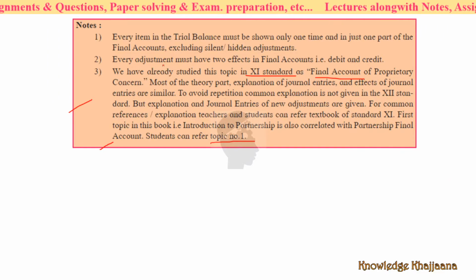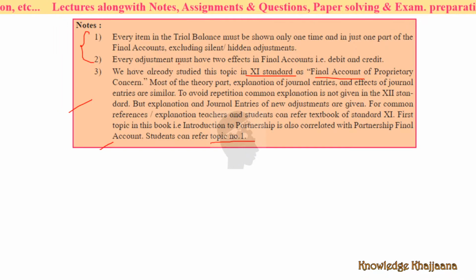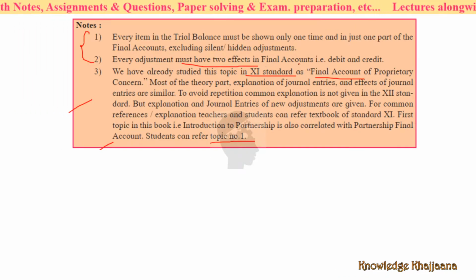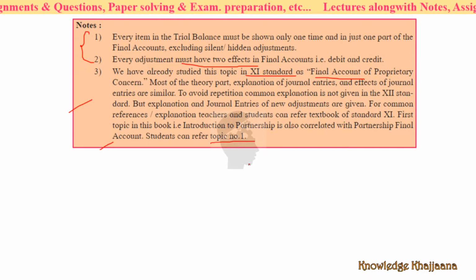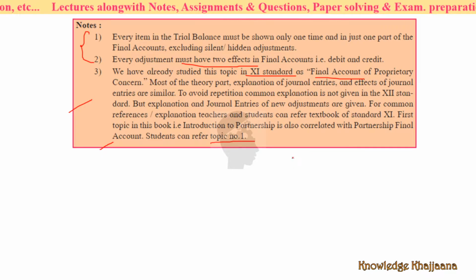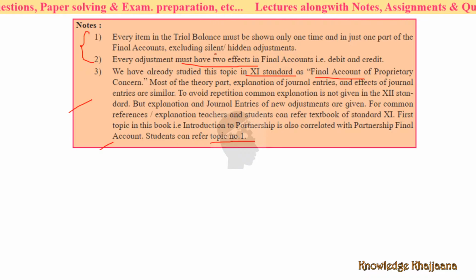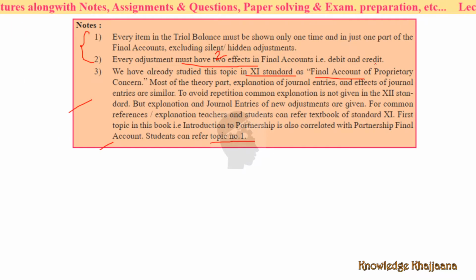But basically you have to remember these two rules. Every adjustment must have two effects. Adjustment means the one which is given below the trial balance for you to solve in the question. Every adjustment has two effects in the final accounts: one is a debit effect and another is a credit effect.